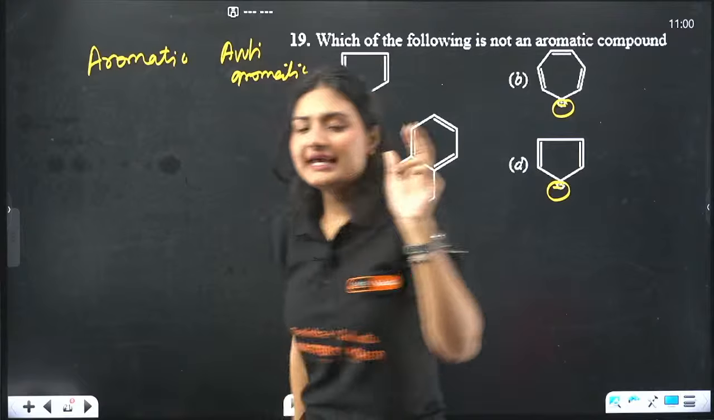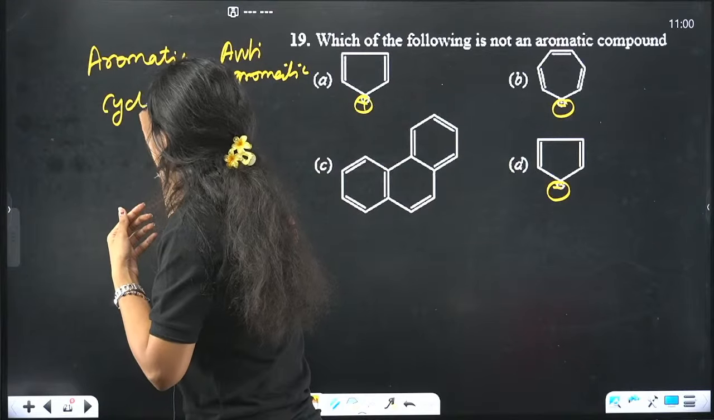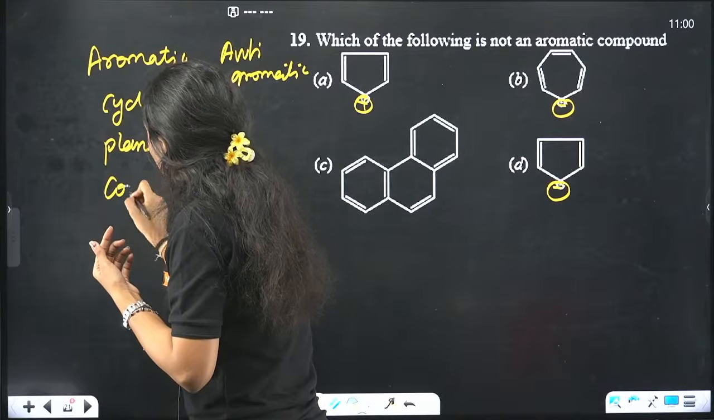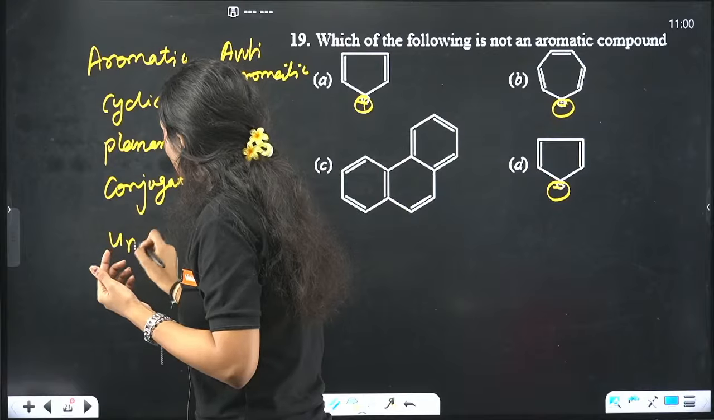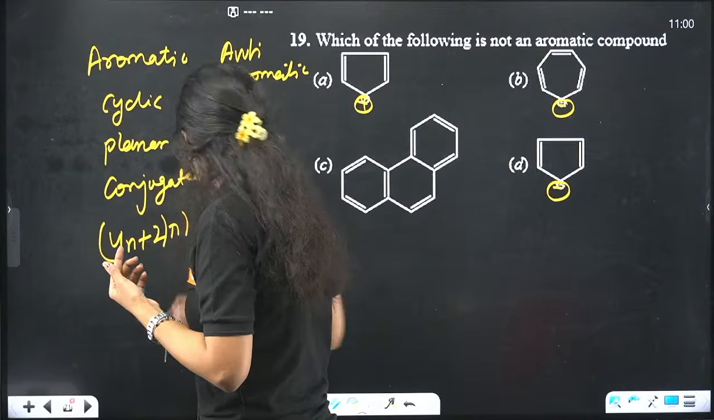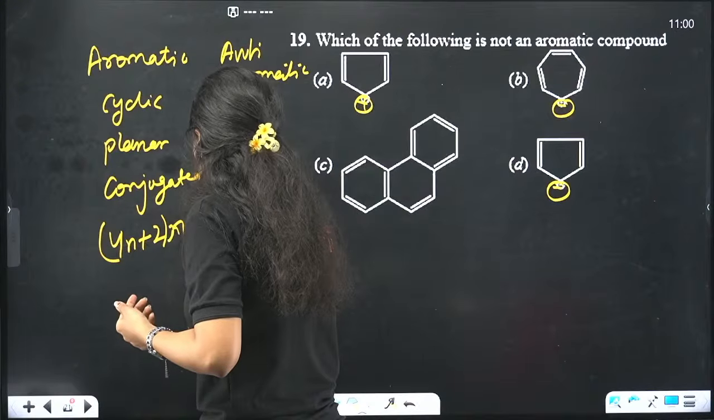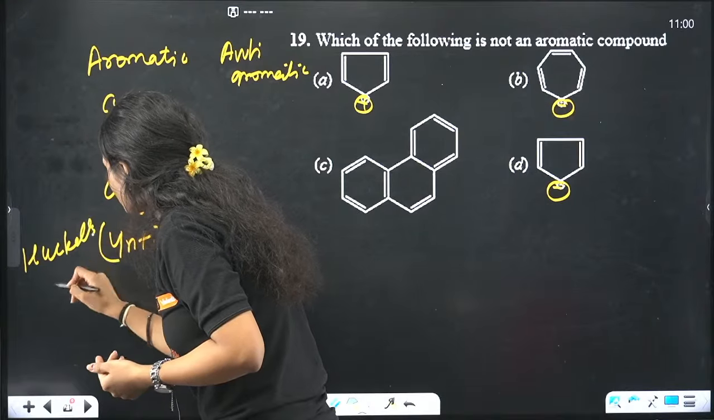So just listen. An aromatic compound is cyclic. It is planar. It is conjugated. And it has 4n plus 2 pi electrons. This is called Huckel's rule.